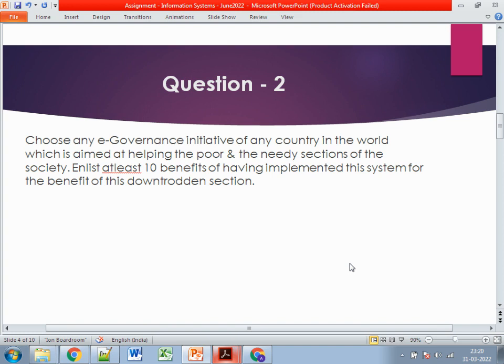So make sure you split the answer in two parts. First one is the generic one, very generic about e-governance and initiatives, and second one is specific to some e-governance initiative, maybe from India or from any part of the world, and you just need to specify and explain its certain features which will be definitely beneficial for the poor or the needy people.